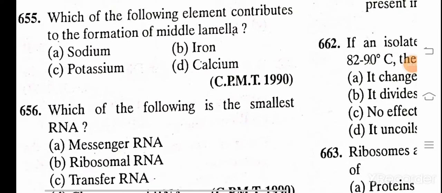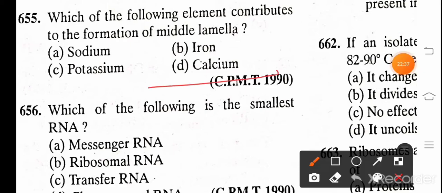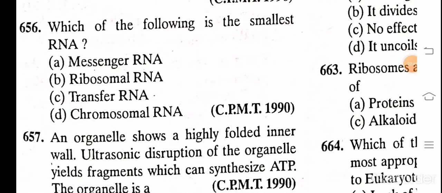Which of the following elements contributes to the formation of the middle lamella? A. Sodium, B. Iron, C. Potassium, and D. Calcium. And the correct answer is D, calcium. Which of the following is the smallest RNA? A. Messenger RNA, B. Ribosomal RNA, C. Transfer RNA, D. Chromosomal RNA. And the correct answer is C, transfer RNA.